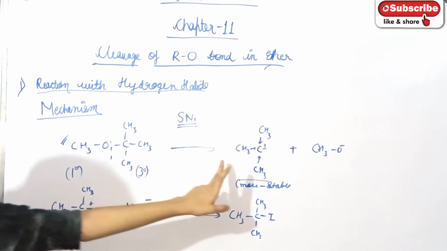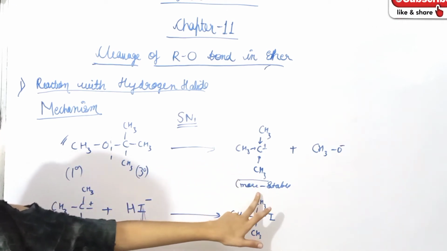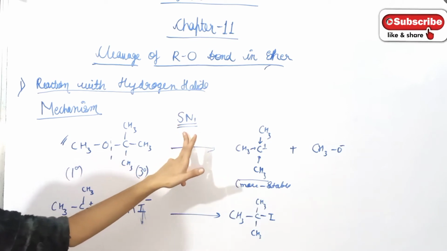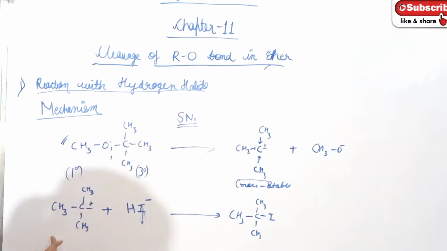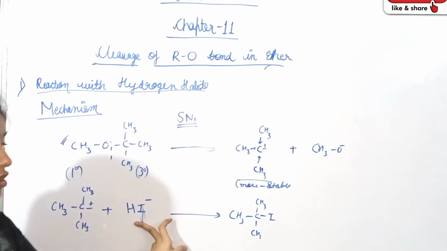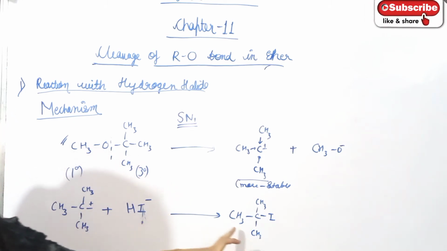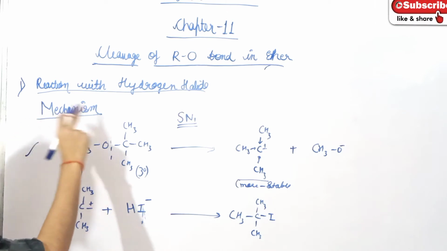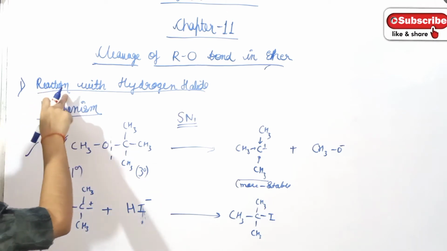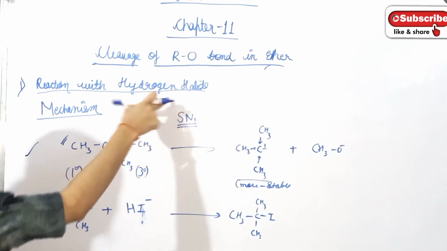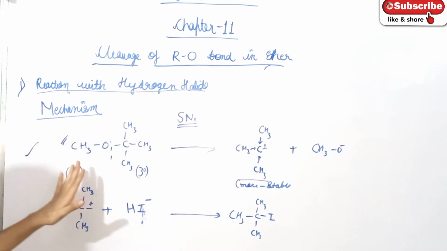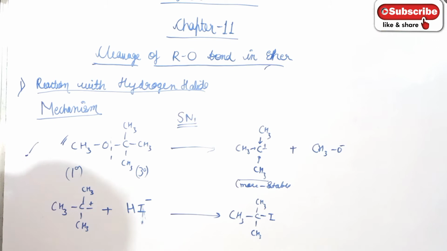First formation of carbocation will take place by the SN1 mechanism, and again when the stable carbocation reacts with hydrogen iodide, then what will form? Tertiary iodide is formed. Okay. This is all about the cleavage of ether with hydrogen halide. We have discussed the mechanism and all the details.